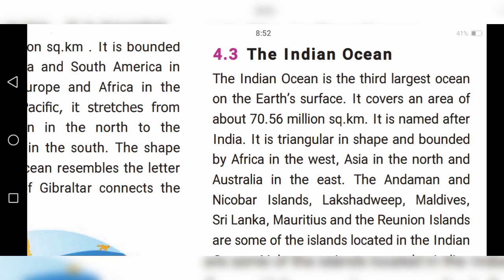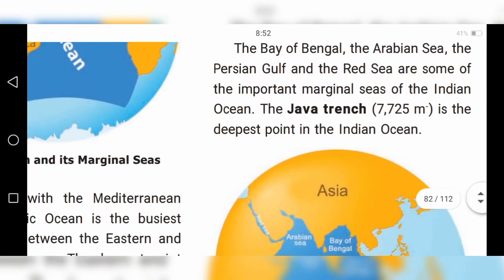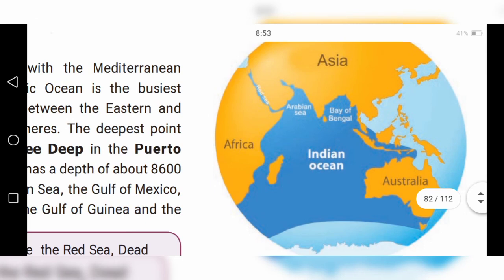The shape of the Indian Ocean is triangular, bounded by Africa in the west, Asia in the north, and Australia in the east. See, children, it is triangular in shape and bounded by Africa in the west direction, Asia in the north direction, and Australia in the east direction. Thank you, children.